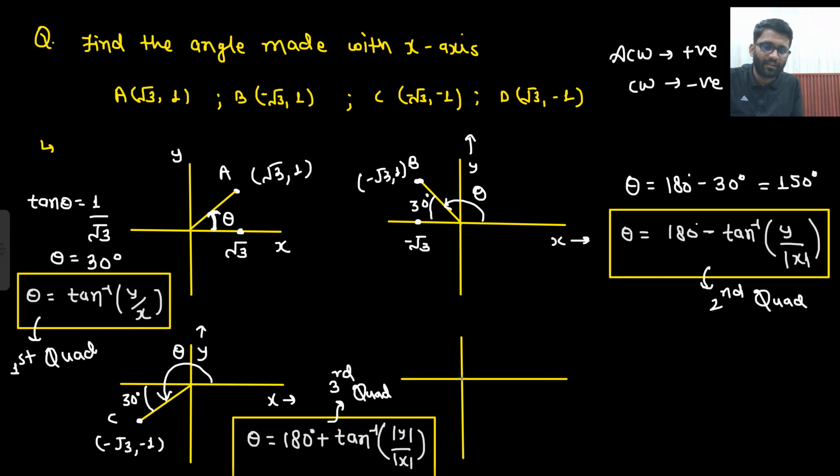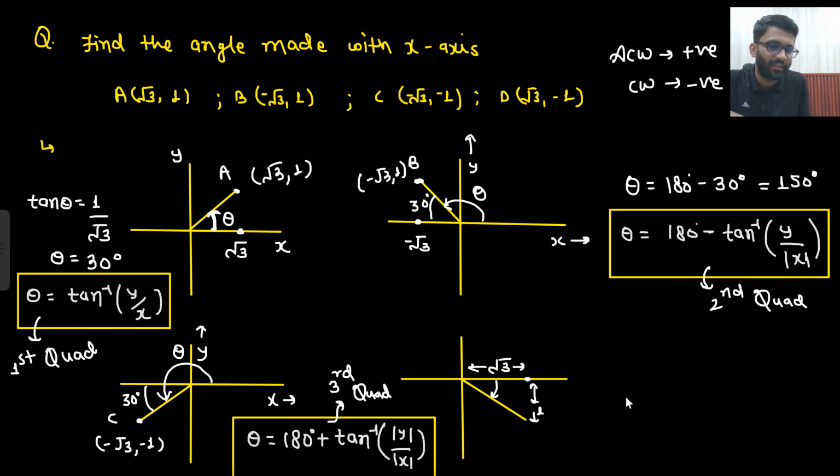X is root 3 and y is minus 1. This length is root 3 and this length is 1. So I am calculating this angle, which is equivalent to this angle. Here I am going in the anti-clockwise direction.